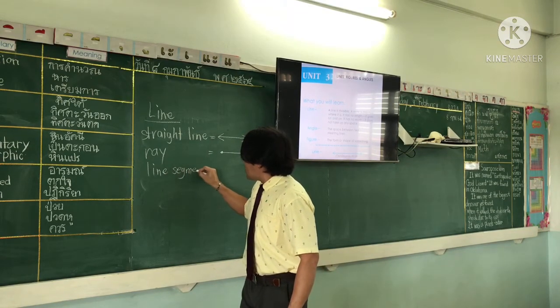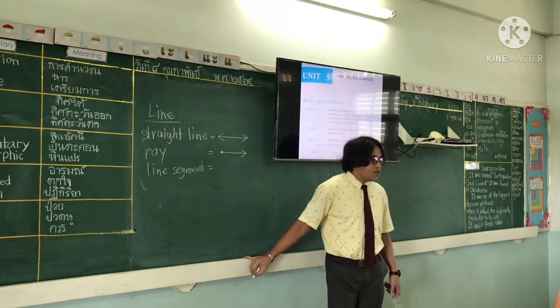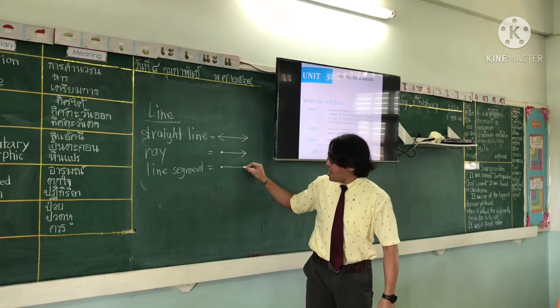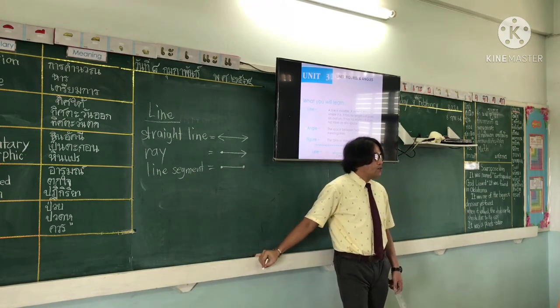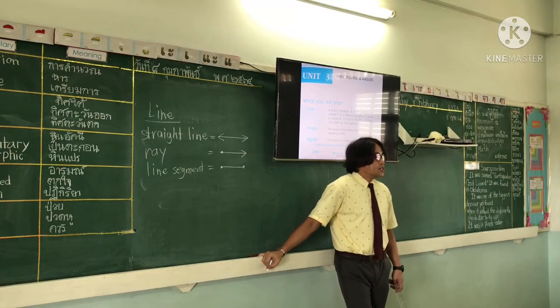So what is a line segment? A line with two points. Okay, very good. A line with a point and a point at the other end. Okay, so a line with points at both ends. What else? Example of line.